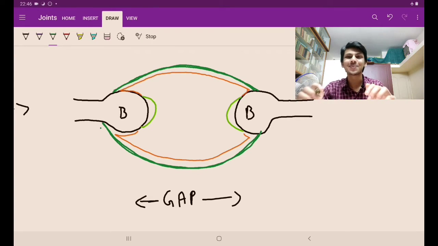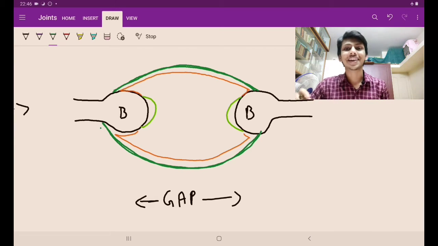See, guys, the joint capsule is a ligament which is commonly present in all synovial joints. So if they ask the question, name the ligaments of any particular joint, if it is a synovial joint, just write capsule with your eyes closed. It's right in all joints.